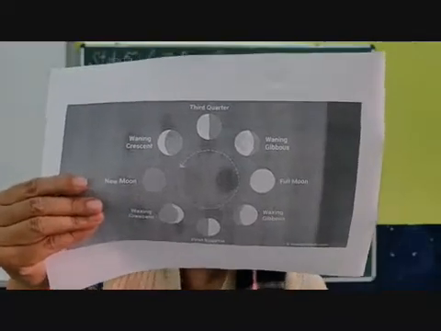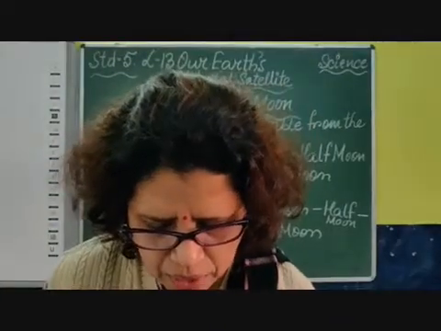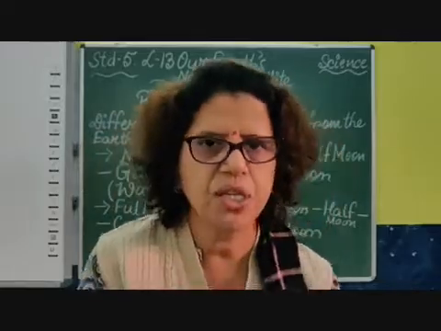Okay children, I'll show you another picture of phases of the moon.